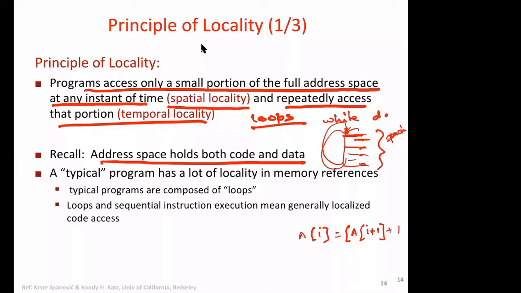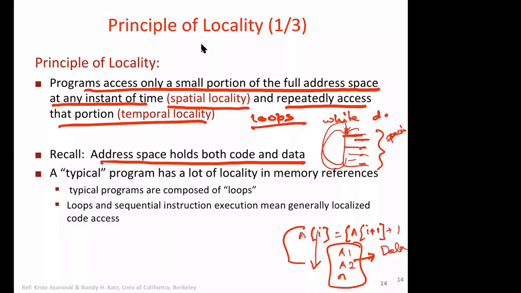Array accesses like a1, a2, a3 and so on show spatial locality in data. And similarly, in the loop we can access the same data and same memory again and again. So the principle of locality is applicable for both instruction and data.